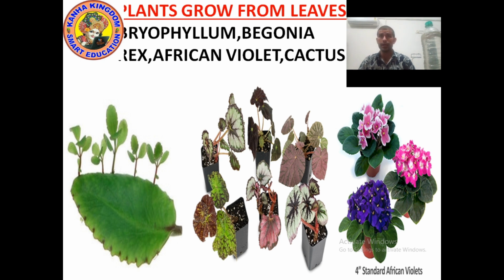Now let's study that plants grow from leaves. Yes, plants can also develop from leaves. Plants can also grow from leaves. So which plants can grow from leaf? If you cut one piece of leaf and grow it somewhere else, then it will develop into a new plant. So plants grow from leaves. Bryophyllum, Begonia rex, African violet, cactus. They all develop from leaves.